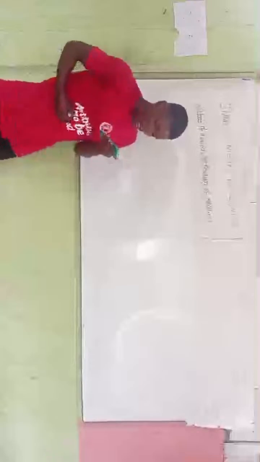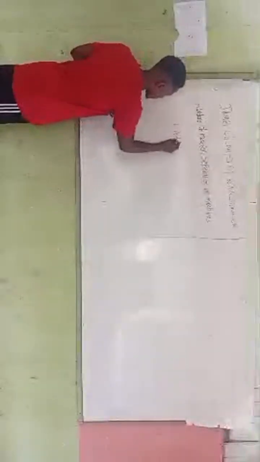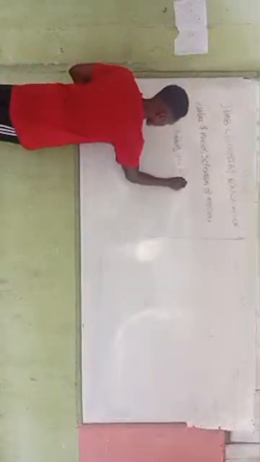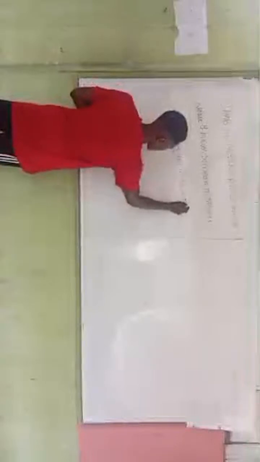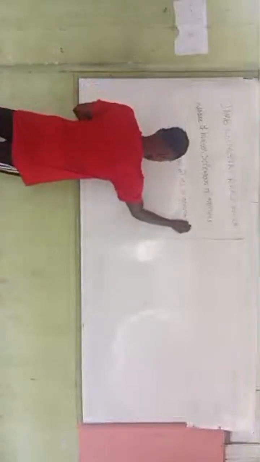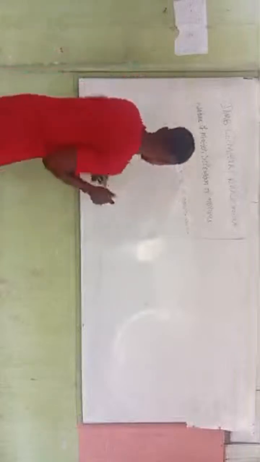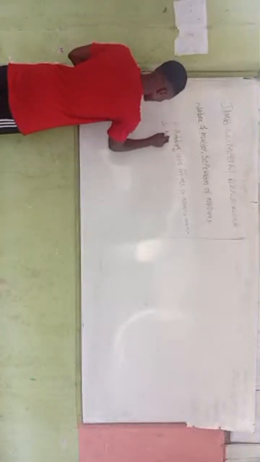The first question says, which of the following is a physical change? A. Adding iron filings to aerated water. B. Adding sodium metal to water.